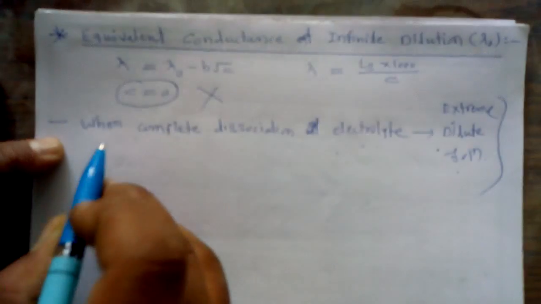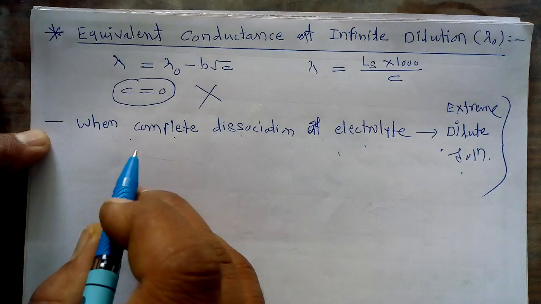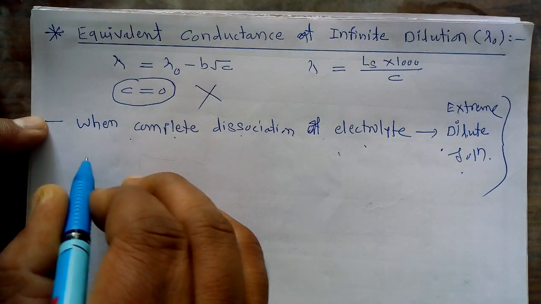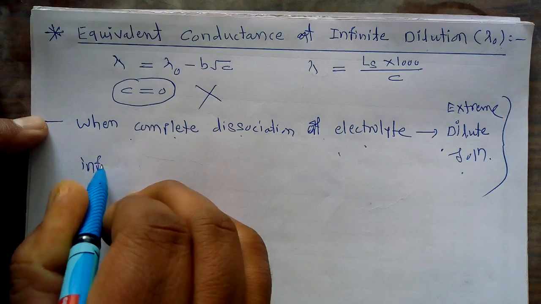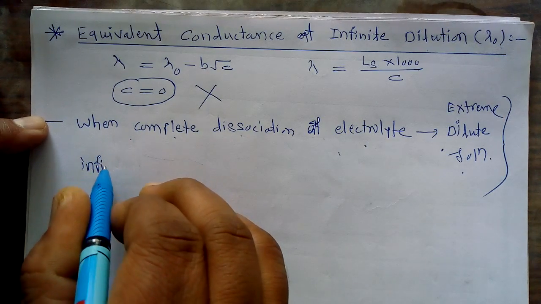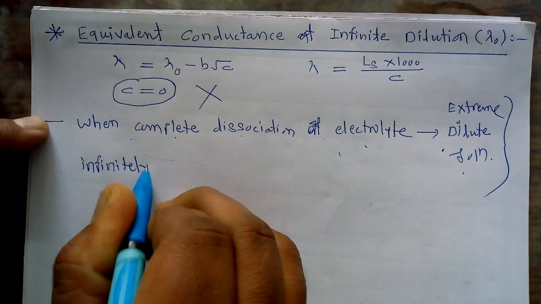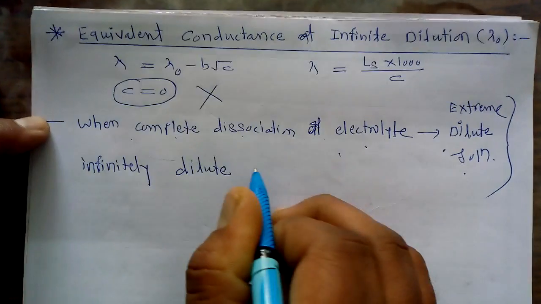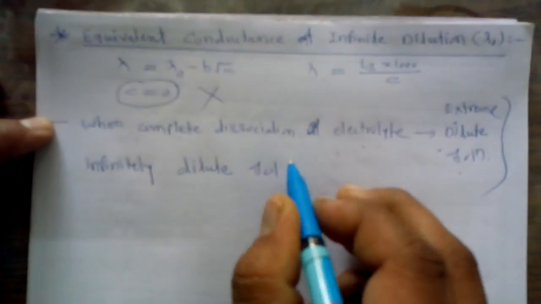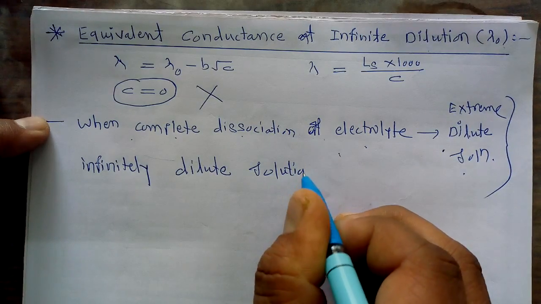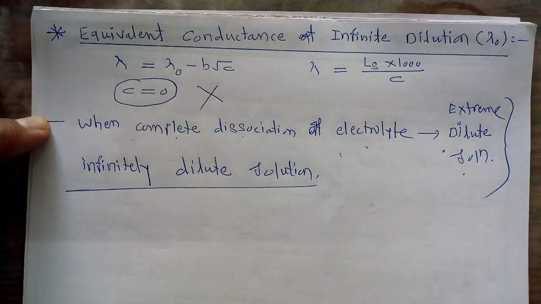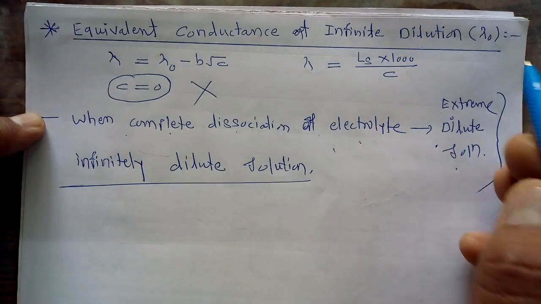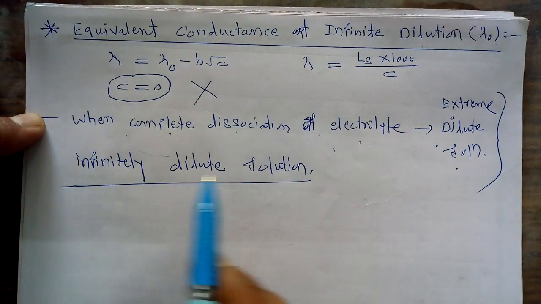That extremely dilute solution is called the infinitely dilute solution. So these are the two important concepts. One is the equivalent conductance at infinite dilution, that is lambda 0, and second is the infinitely dilute solution.